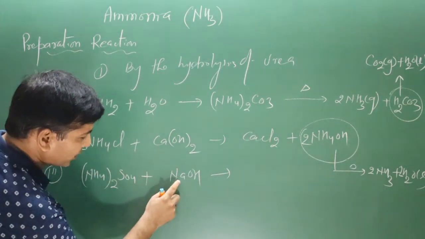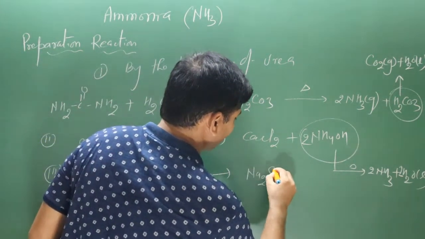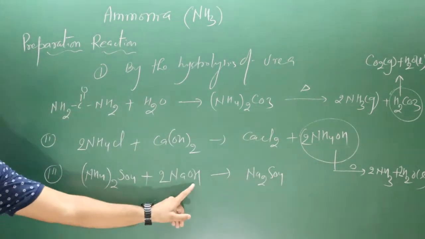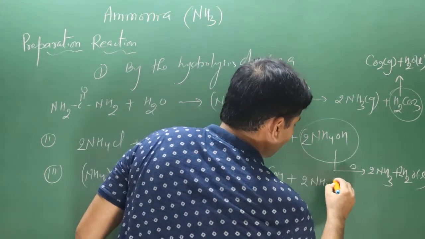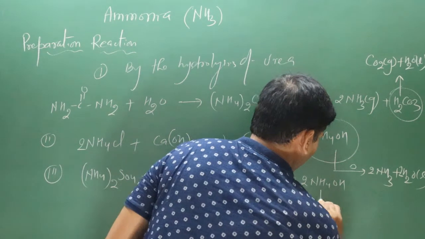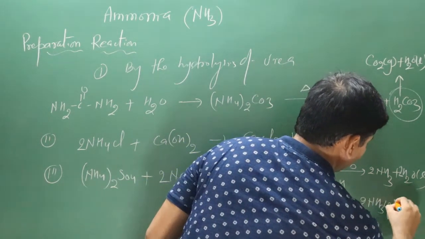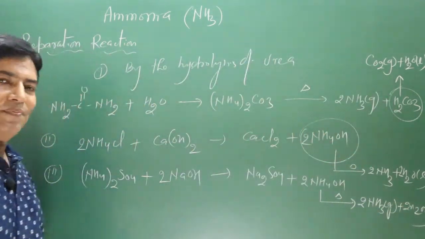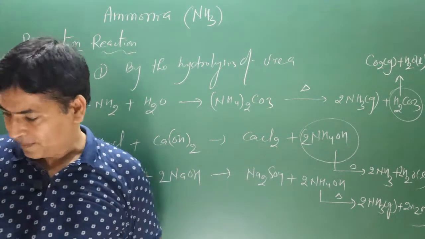Now pay attention here. Sodium ion will combine with sulfate ion, then it forms sodium sulfate, Na2SO4, 2 sodium multiplied by 2. Okay. Ammonium ion will combine with hydroxide and again we are getting the same situation, 2 molecules of ammonium hydroxide. Okay. This ammonium hydroxide will decompose into 2 molecules of ammonia and 2 molecules of water. Very simple chemical reaction. Okay, now let's move on to the fourth preparation reaction.